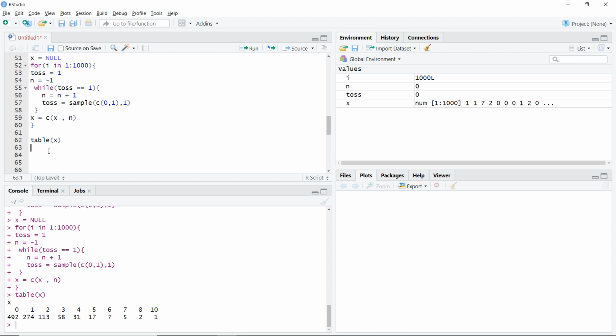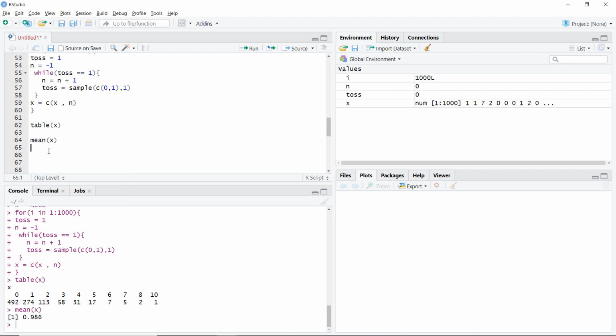So let's say I want to find the average number of heads I can get before I get my tails. I'll take the mean, the average of this x, and I get 0.986. This would always be nearly 1, because I'm saying after 1 heads I should get another tails. That is my expectation, right? So expectation is nothing but mean.